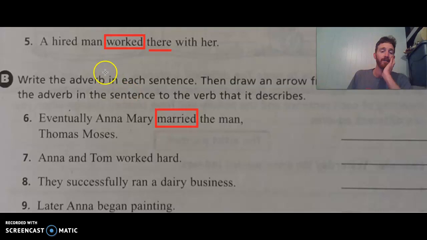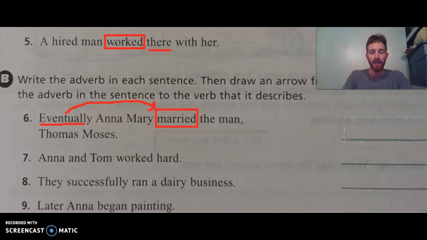So married would be the verb, the action. The adverb here would be eventually. Okay, so I'm going to underline eventually. I'm going to draw an arrow to that, telling us when she married that man, Thomas Moses. That tells when. Oh, sorry, actually, that's not what we're doing. My bad. See, we can all make mistakes. I got so used to telling you guys how to do the top part. Here we're doing it differently.